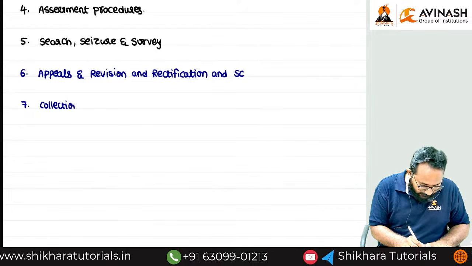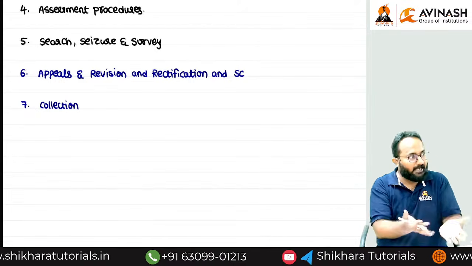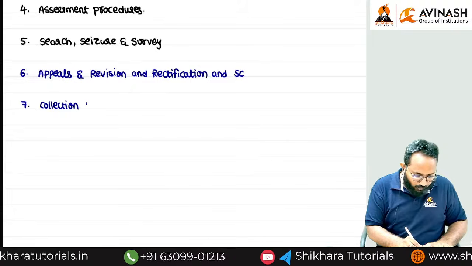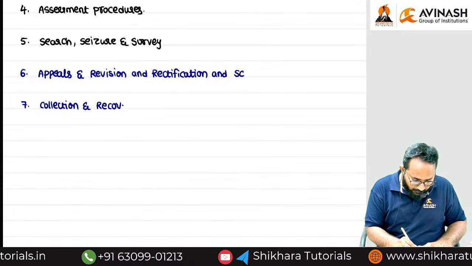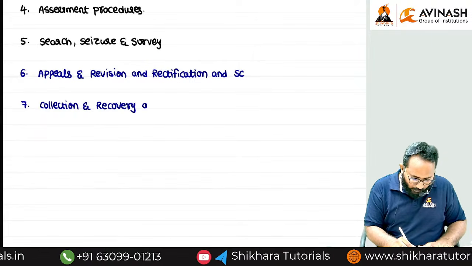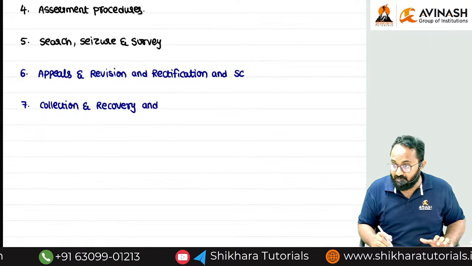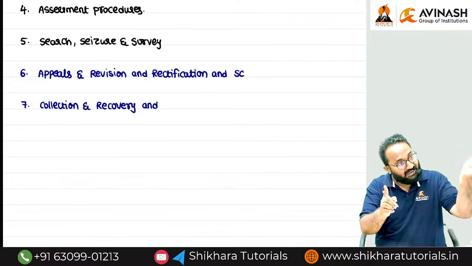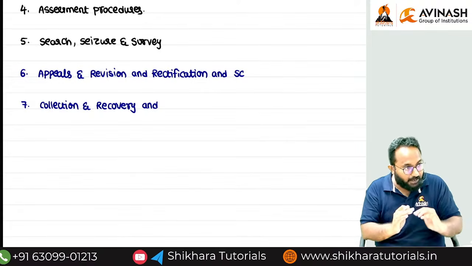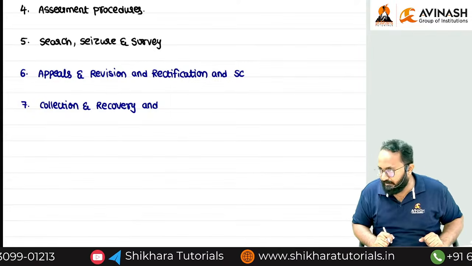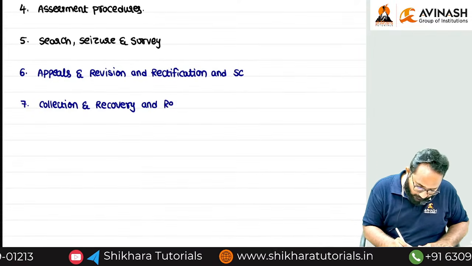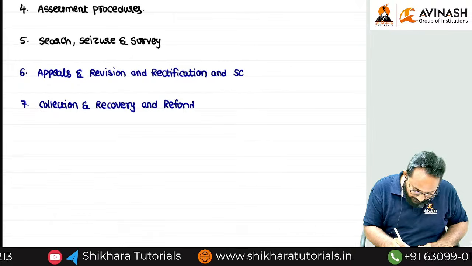Collection. Next, if he has not paid properly, then we have to start recovery. So don't think always collection and recovery. In some cases, if any excess tax is paid by the assessee, we have to give a refund. Many salaried assessees are getting refunds, right? How to get the refund? All the things we'll discuss in this chapter.